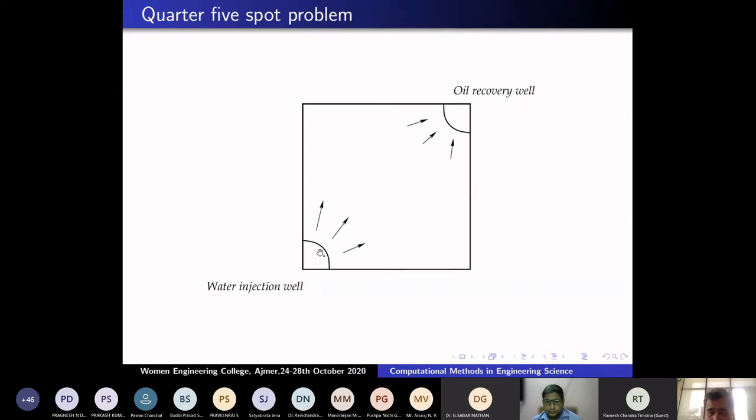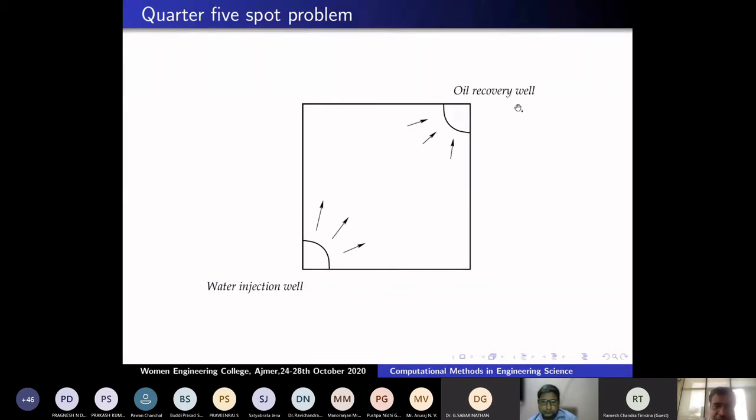Water doesn't cross the oil, because the density of the oil is less. So if I know the water position, I know the oil position. Therefore, it is enough if I find the water position. Water keeps pushing, the oil comes and falls into this output well, and they pump it out. This is the strategy, a simple strategy.